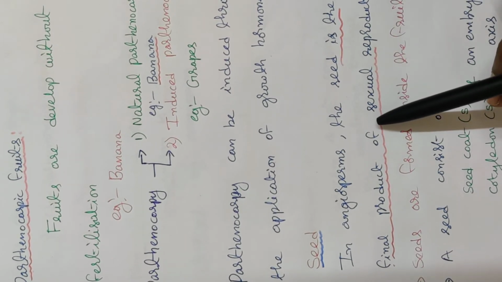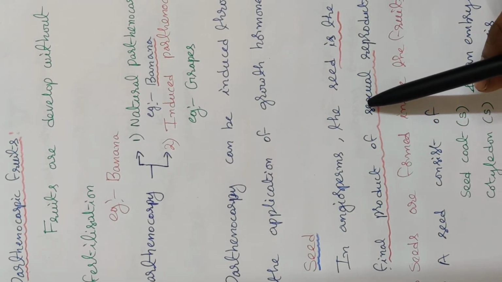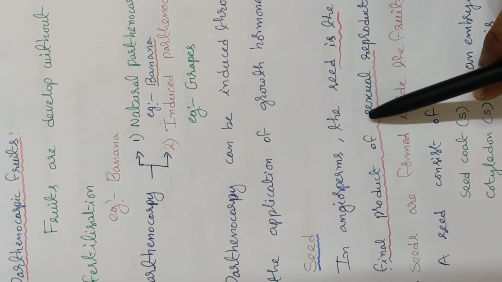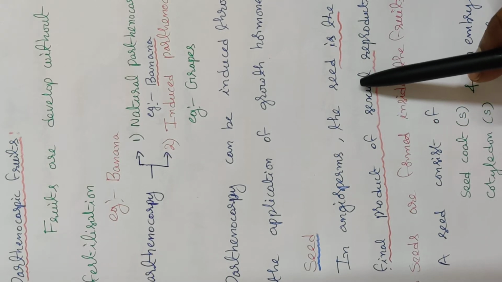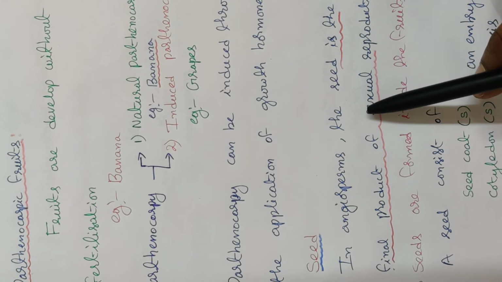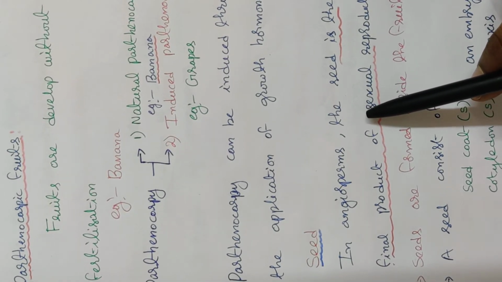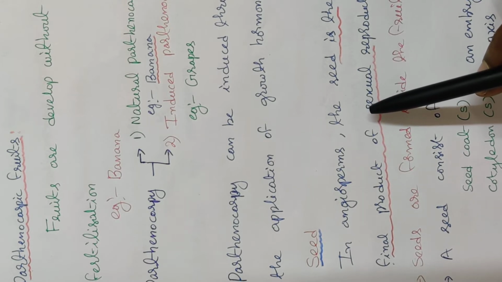So fruits and seeds are the end products of sexual reproduction in angiosperms, whereas in gymnosperms, only the seeds are the end products of sexual reproduction.